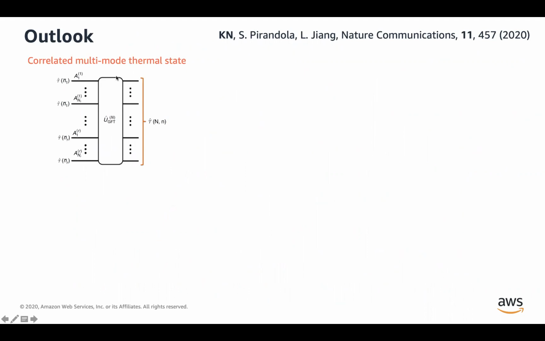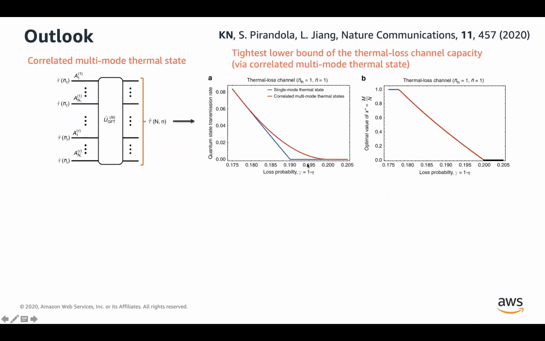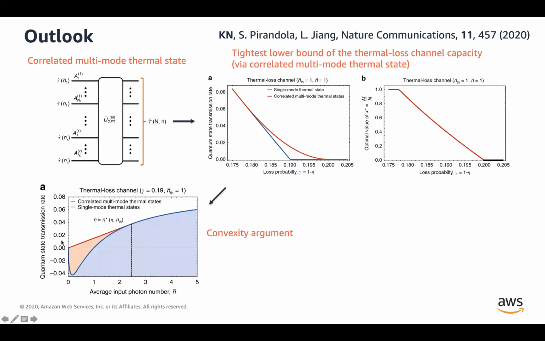So with that, I'm going to briefly summarize what we were up to. We introduced this correlated multi-mode thermostat. We showed that it can sometimes outperform the single mode thermostat. And we explained this behavior based on the convexity of the coherent information. Also, in our paper, we have discussed some extensions of this idea to the two-way communication setting as well as the private communication setting.